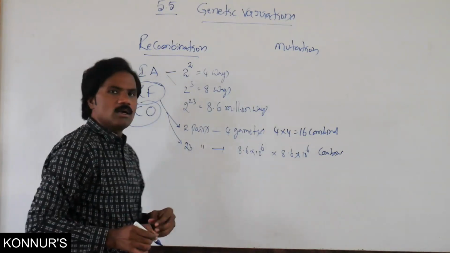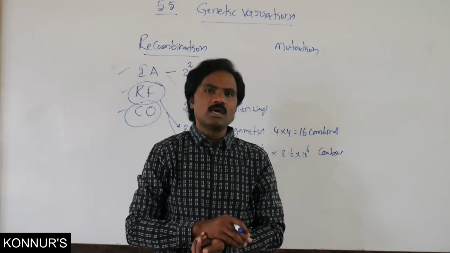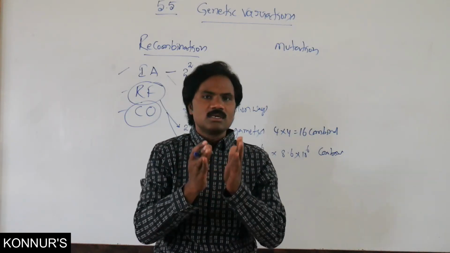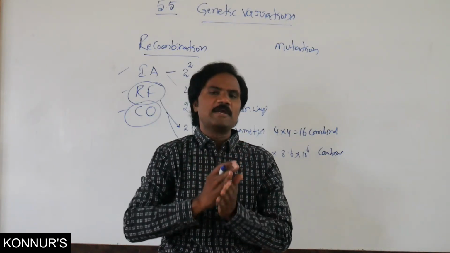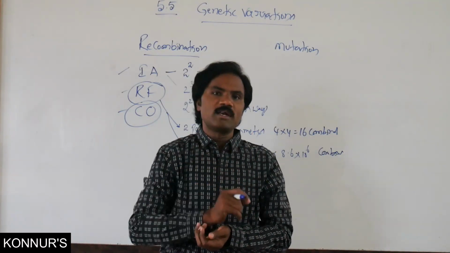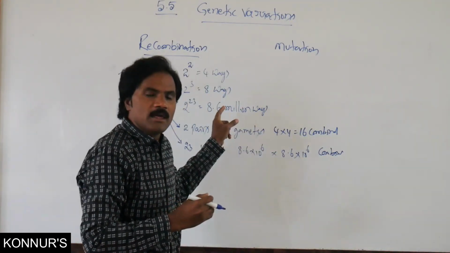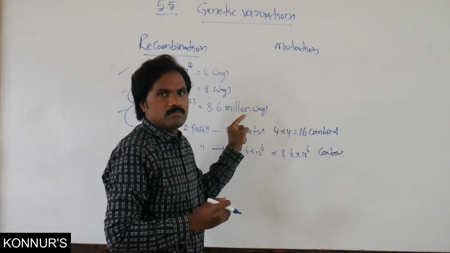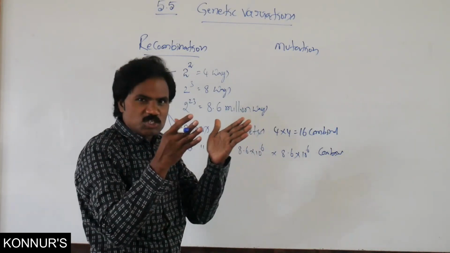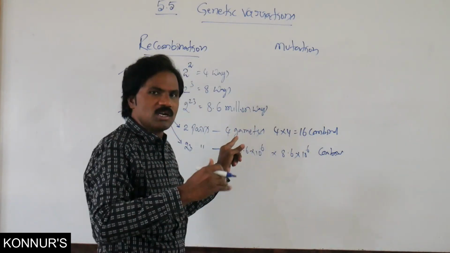Then crossing over increases recombination. Here, the segments of chromosomes are shared. Whenever these segments are shared between non-sister chromatids during meiotic cell division, that is, through chiasmata crossing over in meiosis 1, the exchange of non-sister chromatids helps to increase recombination.